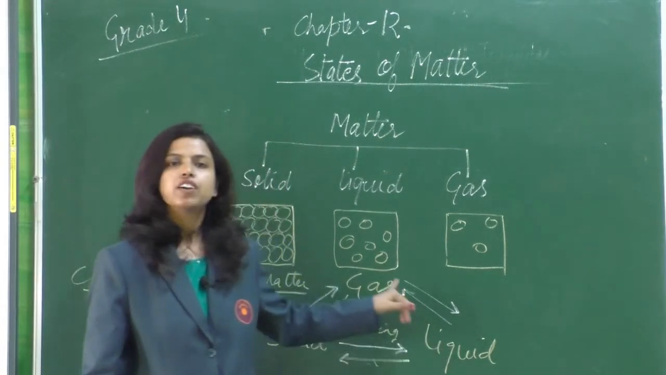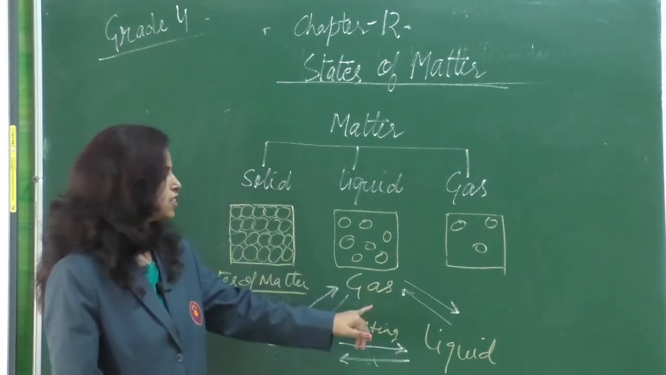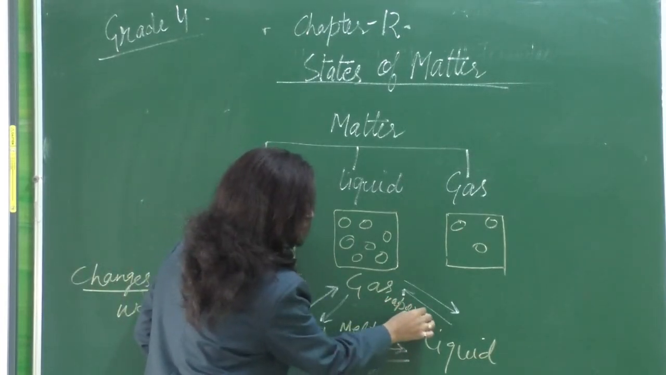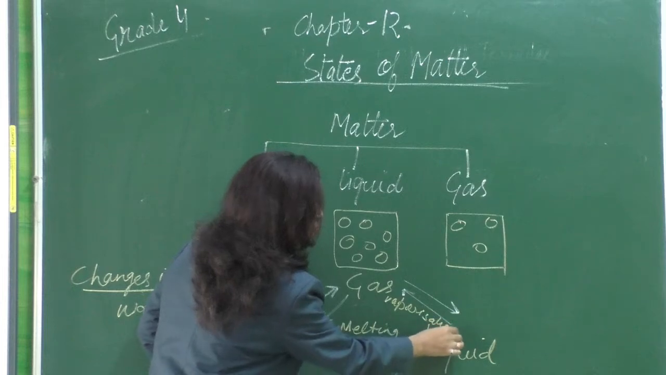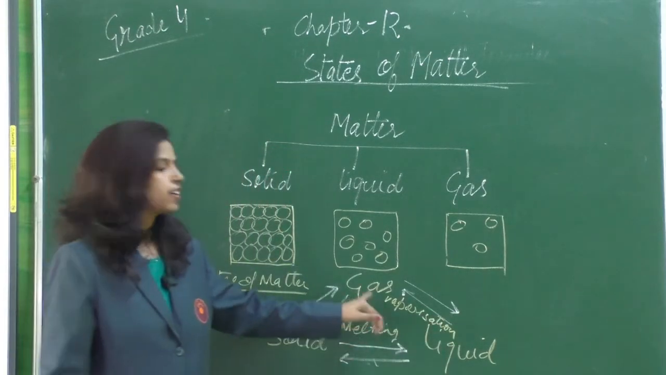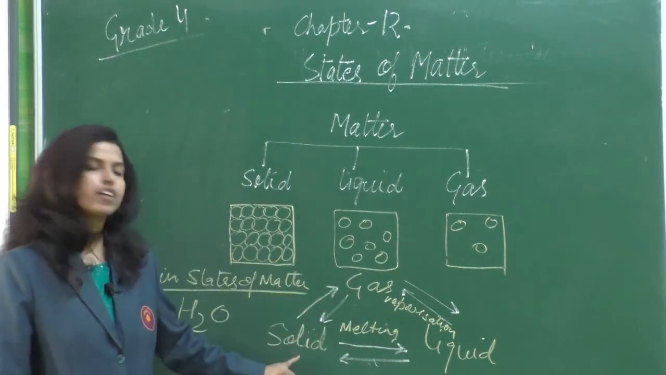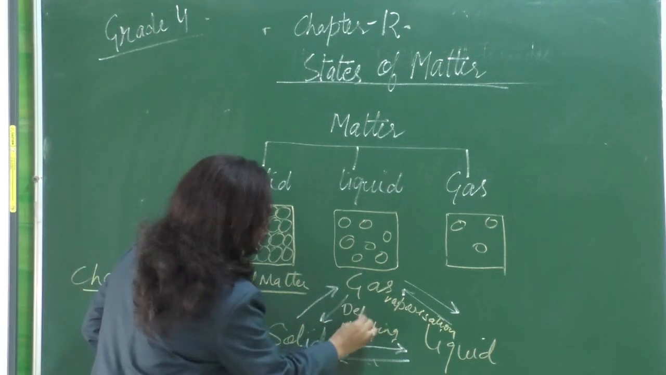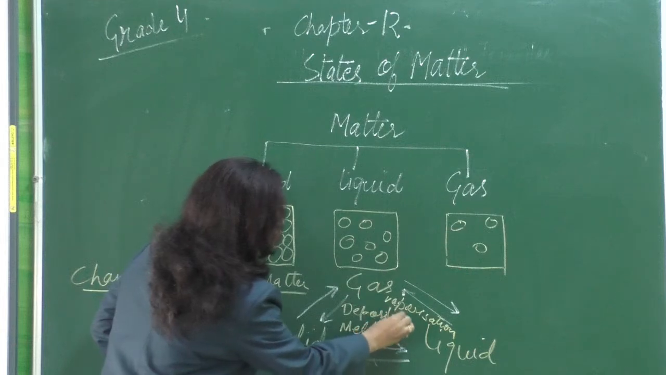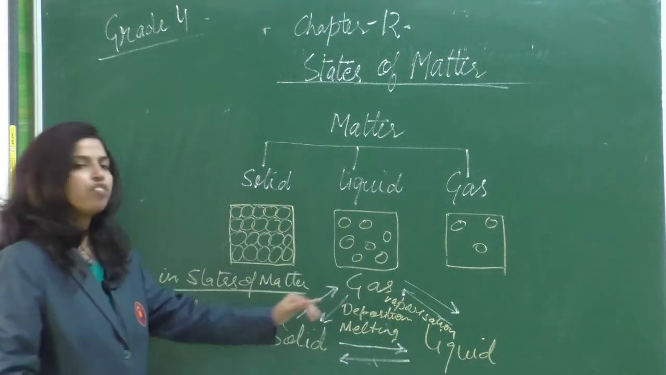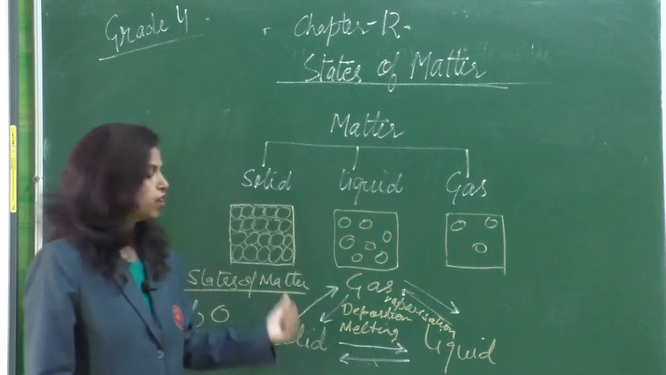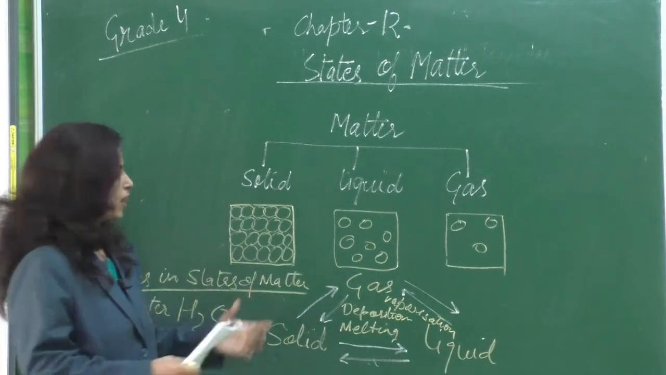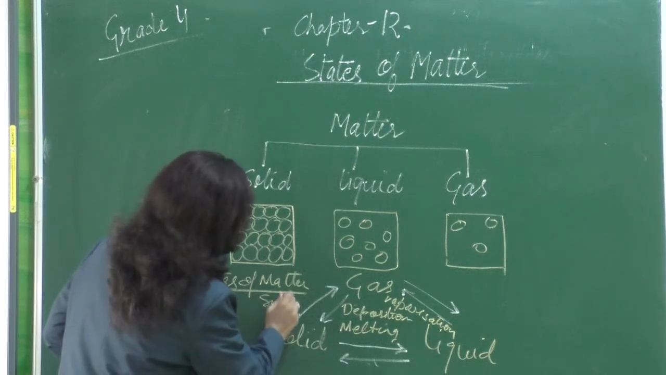Then liquid can be converted into gaseous state. This process is called vaporization. And then the gaseous state can be converted into solid state, which we call deposition. Now we can go the reverse way round also. Solid can directly change into gas by the process called sublimation.